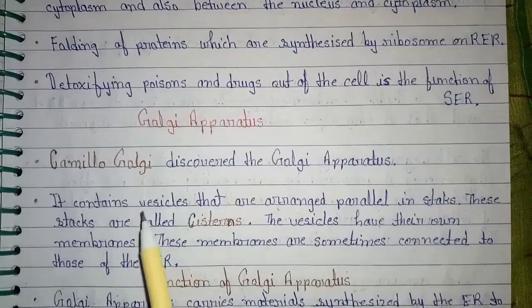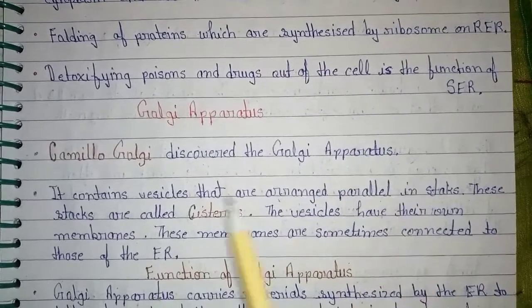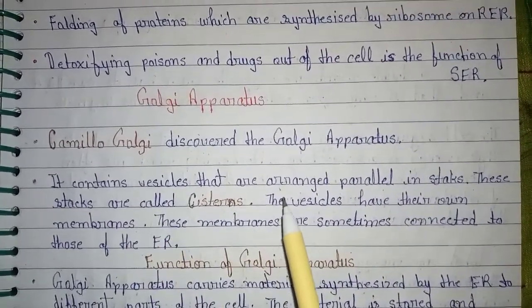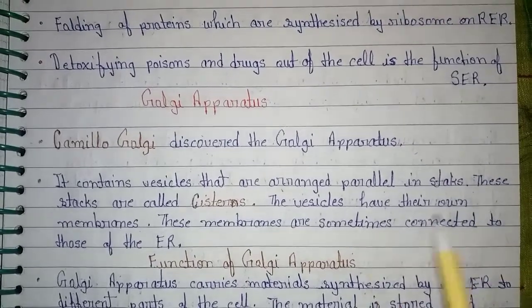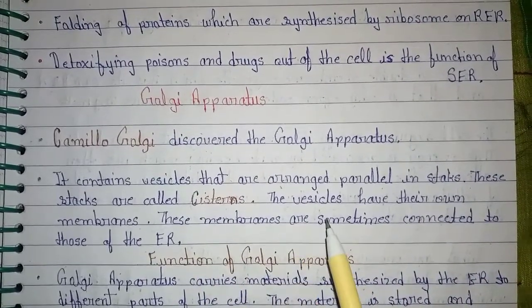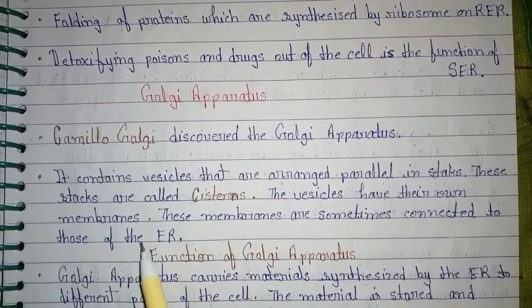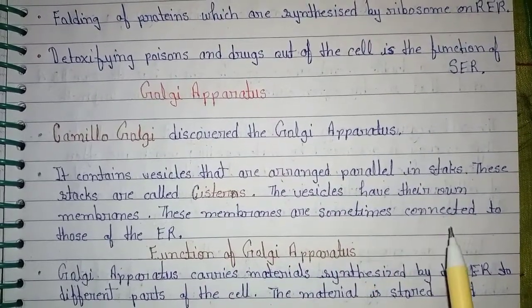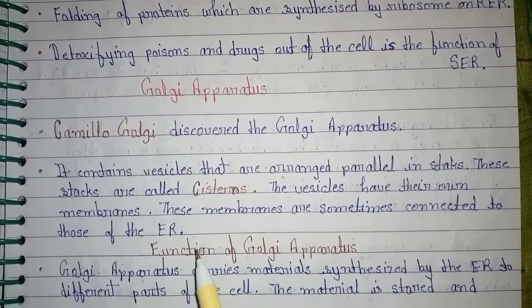Golgi apparatus. Camillo Golgi discovered the Golgi apparatus. It contains vesicles that are arranged parallel in stacks. These stacks are called cisternae. The vesicles have their own membrane. These membranes are sometimes connected to those of the endoplasmic reticulum.